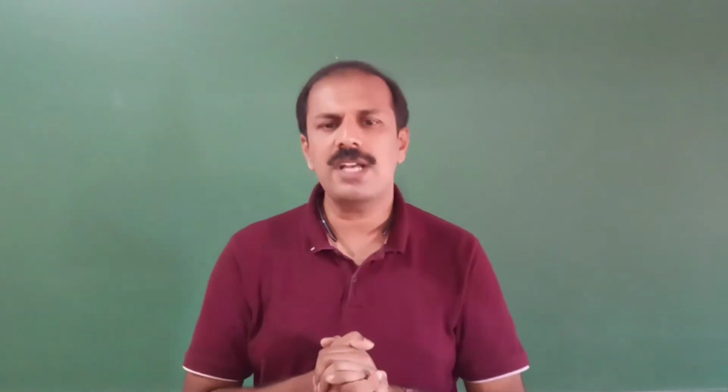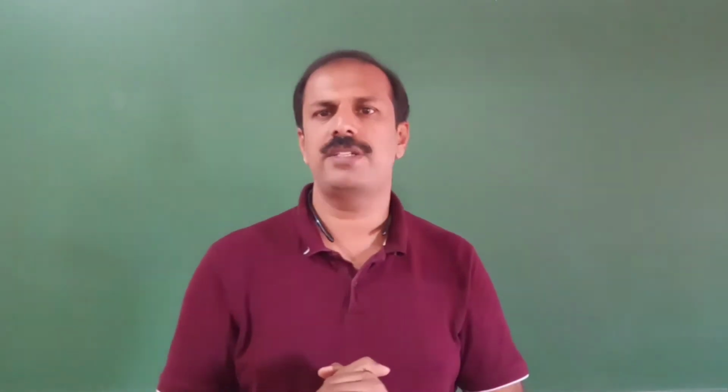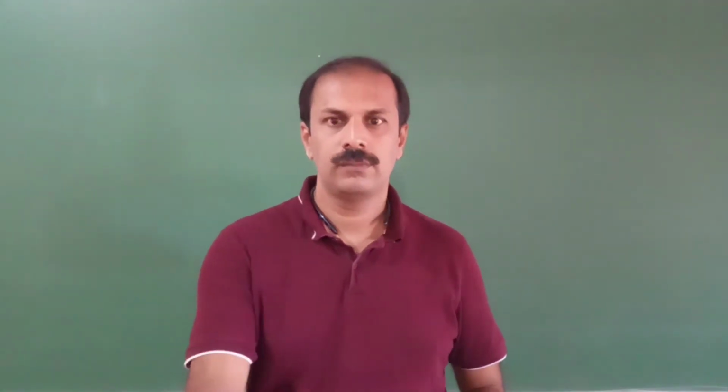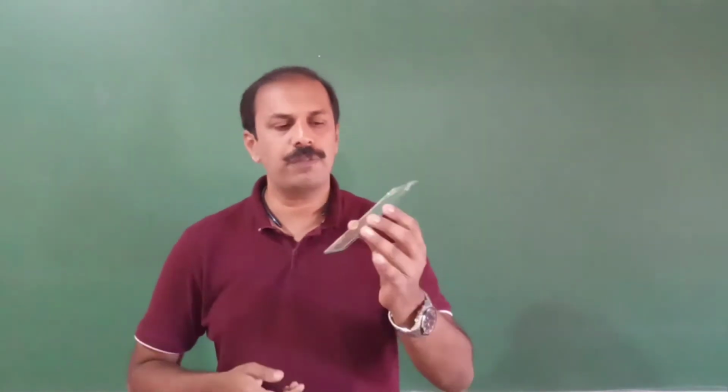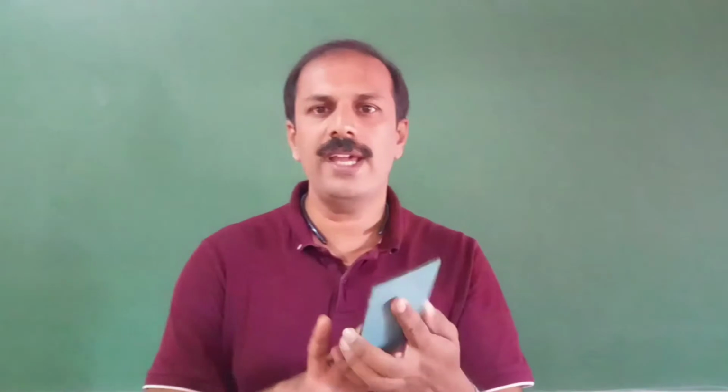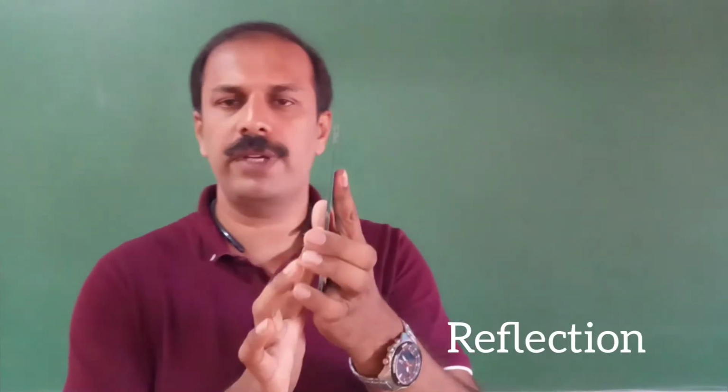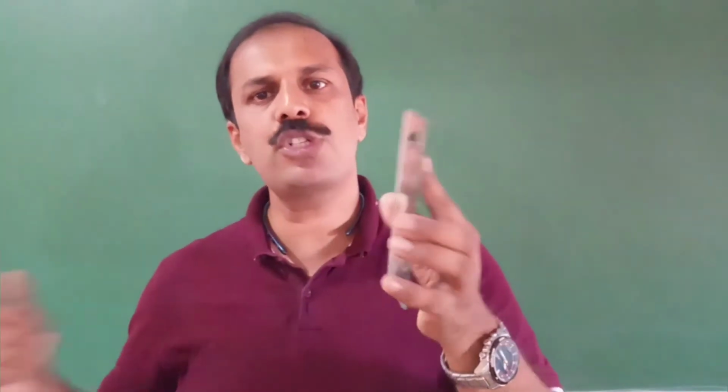Now we are going to discuss the reflection of light. If you take a surface like this, you can see this is a mirror actually, the light is coming here, it will hit here and it will bounce back.